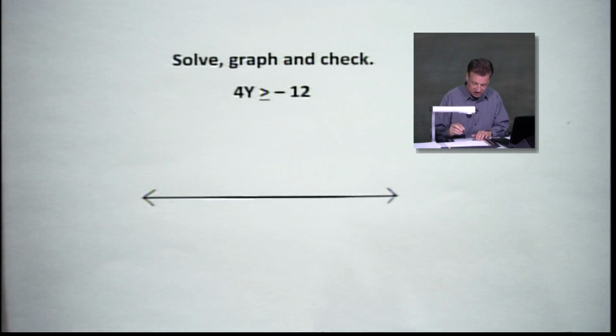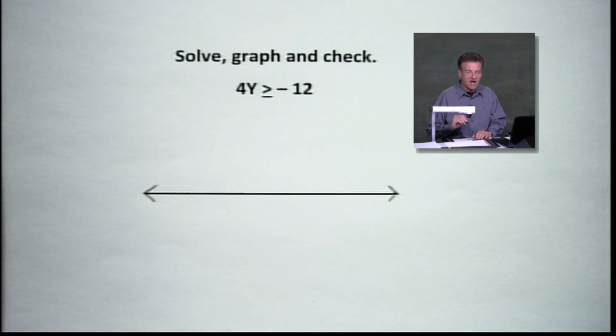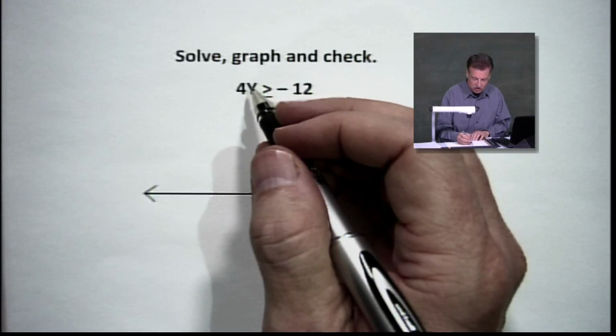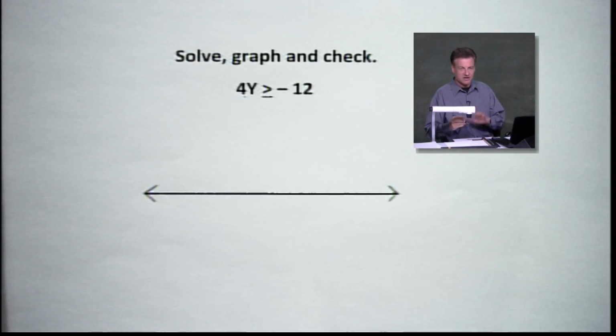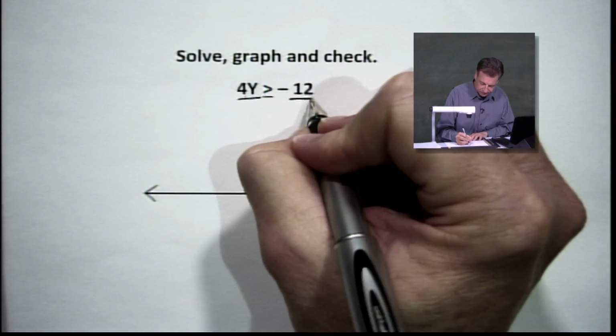So let's take a look at a multiplication moment here. It says 4y is greater than or equal to negative 12. Now, some of you are going like, oh, we got a negative 12, we're going to have to worry about this. Remember what I said? It's when you divide or multiply by a negative, not into a negative, but by a negative, that you have to worry. This says 4y, so we're not going to worry. We're going to divide by 4 both ways.